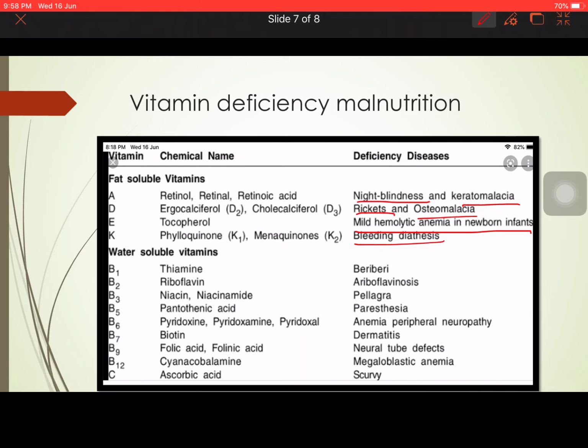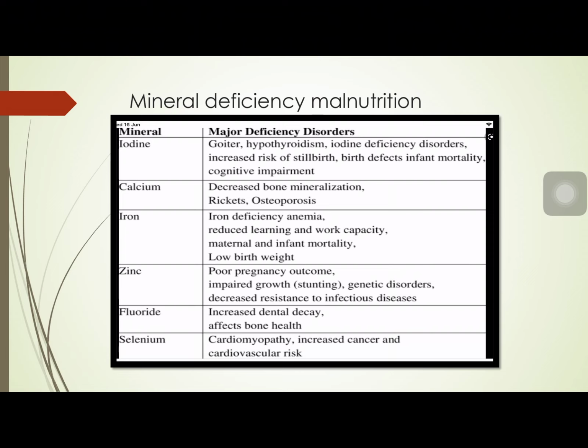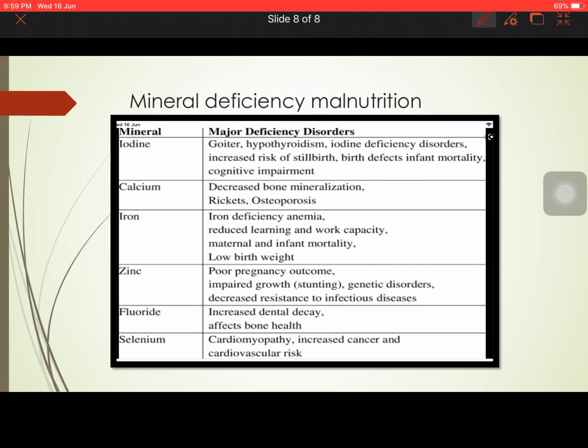This also I've discussed when I discussed the topic of minerals. What are the sources, what are the major deficiency disorders, I have already discussed. The important minerals are iodine, calcium, iron, zinc, fluoride and selenium. If there is deficiency of iodine in our diet, it causes goiter, hypothyroidism, iodine deficiency disorders, increased risk of stillbirth, birth defects, infant mortality, cognitive impairment, and so on.